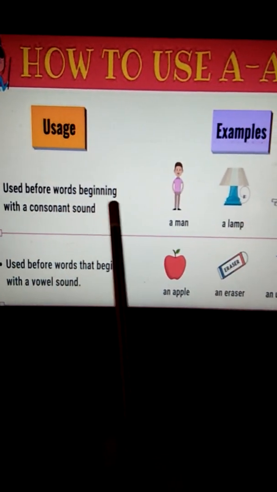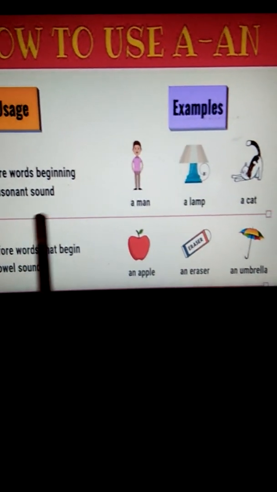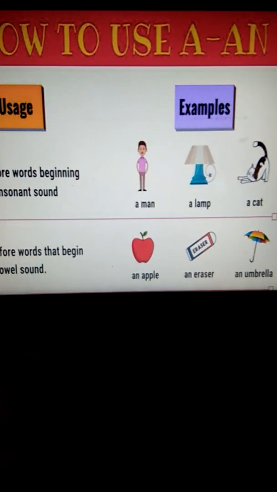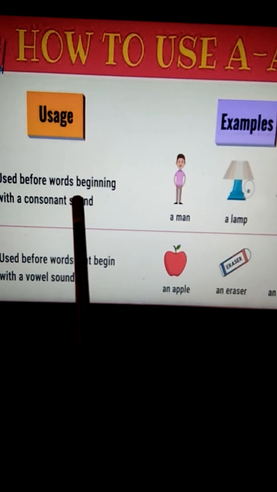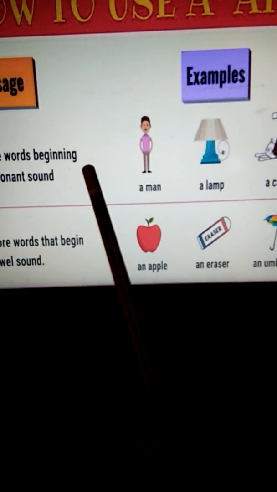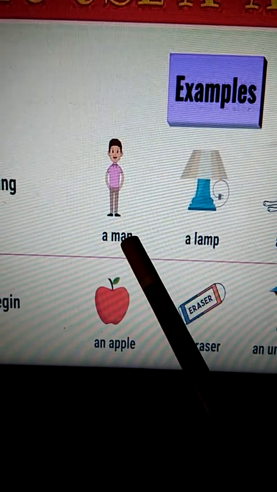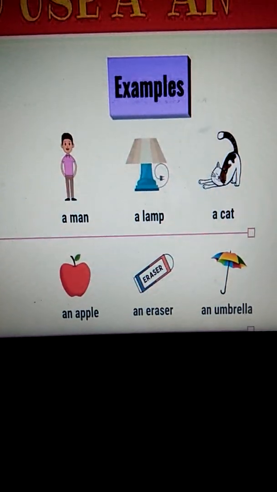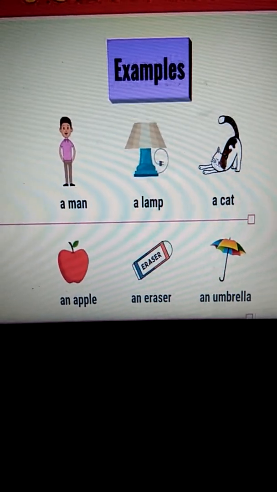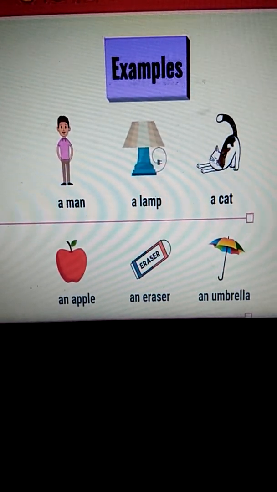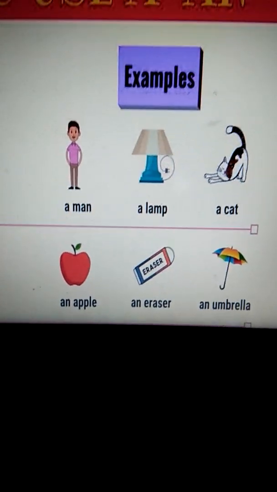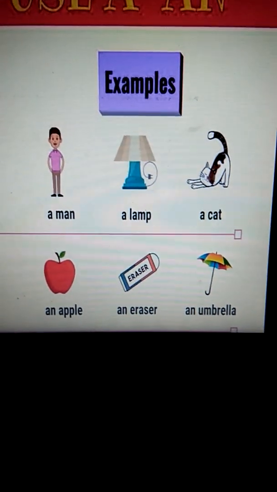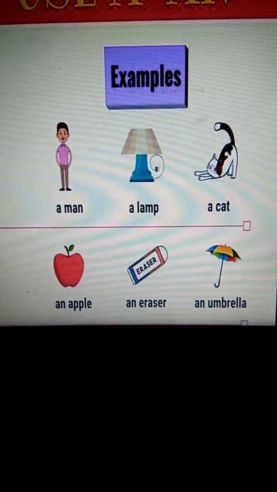A is used before words beginning with a consonant sound. For example, a man. M is a consonant. Children, I am sure you are all clear about the consonants and the vowels. How many vowels are there? A, E, I, O and U. So five vowels are there. The rest are all consonants, right? So we use the article a before a consonant sound.